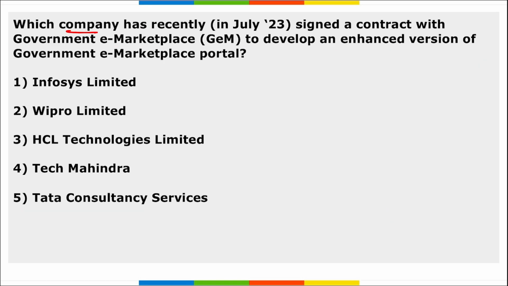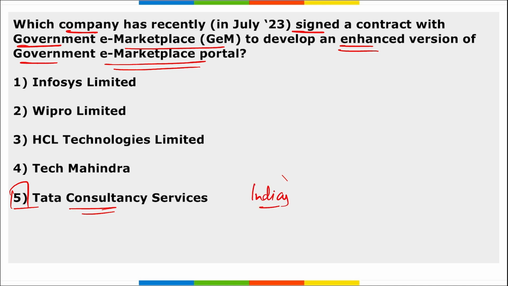Next, which company recently signed a contract with the Government e-Marketplace to develop an enhanced version of the Government e-Marketplace portal? It is your Tata Consultancy Services Limited, TCS, that is India's largest software exporter. They recently signed a contract with GeM, that is Government e-Marketplace. Correct? It is a portal for various procurement of materials, right? And this GeM portal was developed by the Directorate General of Supplies and Disposal.